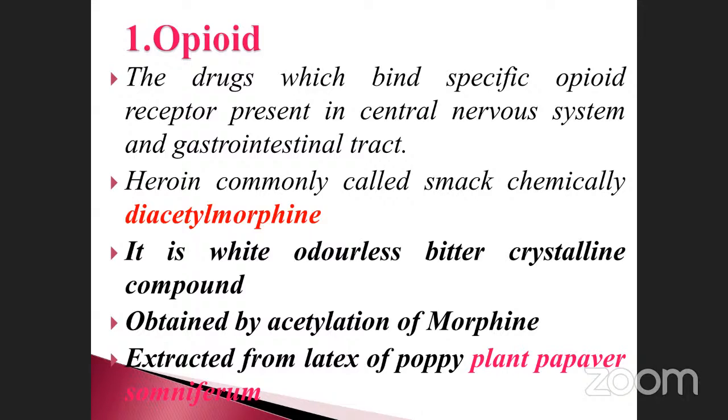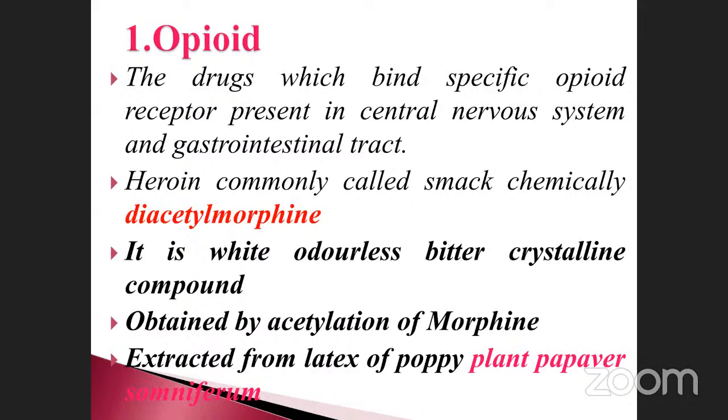Heroin is commonly called smack, chemically diacetylmorphine. Note it down, my dear students. So many times they have asked the question about the chemical name of heroin. It is called diacetylmorphine. It is a white, odorless, bitter-tasting, crystalline compound obtained by acetylation of morphine. That's why it is called diacetylmorphine. The chemical nature is acetylation, addition to the morphine. As a result, you will get diacetylmorphine.